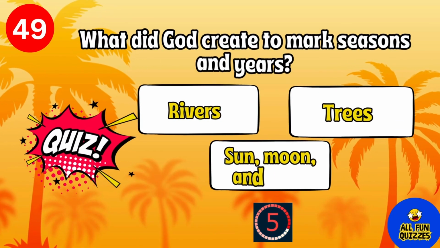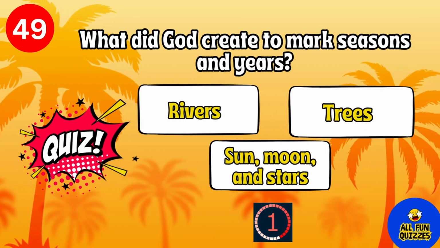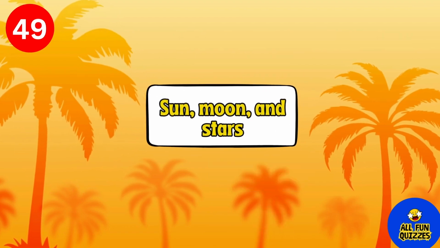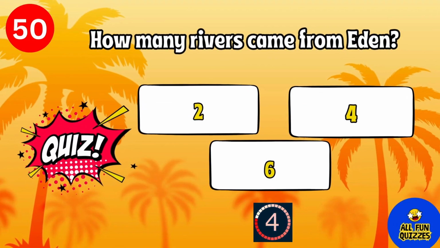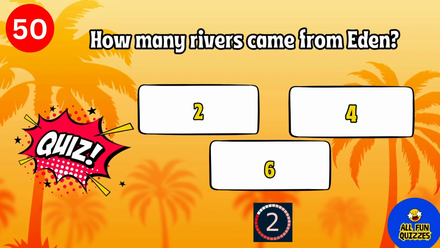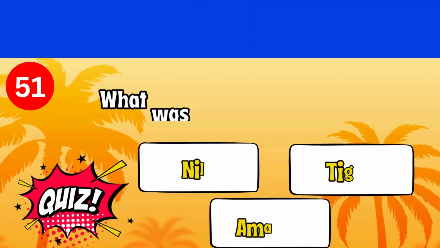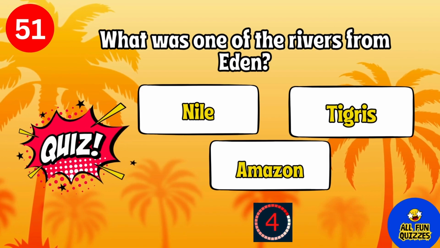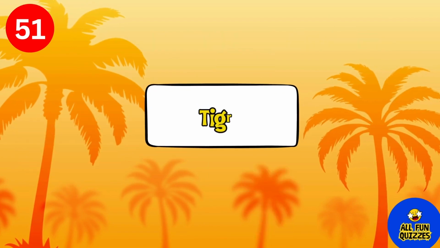What did God create to mark seasons and years? Sun, moon, and stars. How many rivers came from Eden? 4. What was one of the rivers from Eden? Tigris.